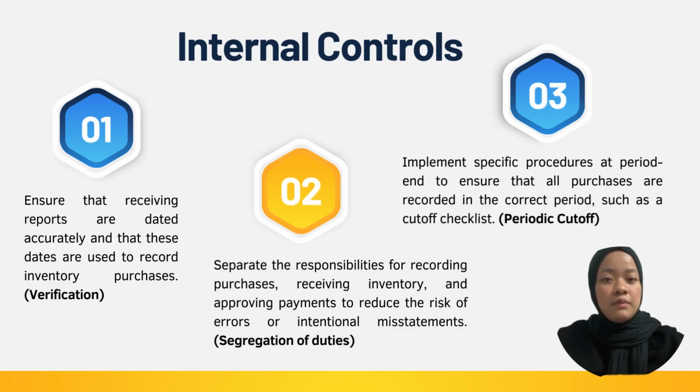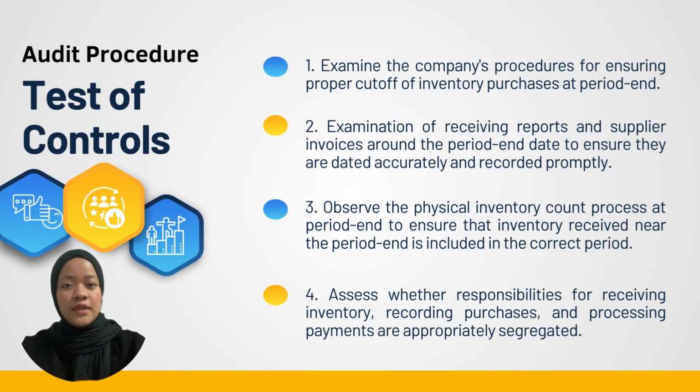The last one is implement specific procedures at period end to ensure that all purchases are recorded in the correct period, such as a cut-off checklist, named periodic cut-off. Procedure for test of control. First, examine the company's procedures for ensuring proper cut-off of inventory purchases at period end.